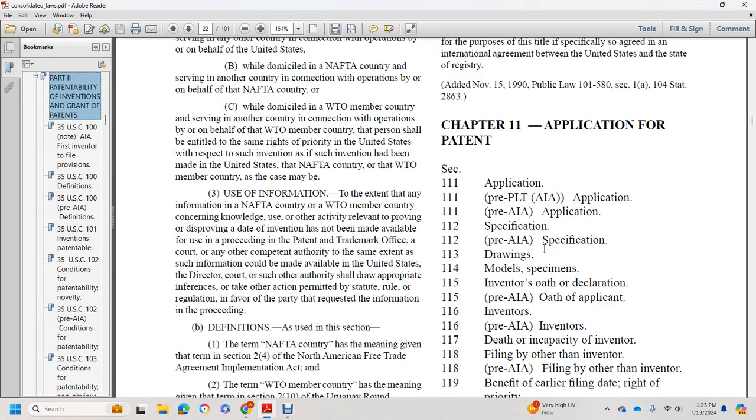Alright, patent laws, chapter 11, application for patent.